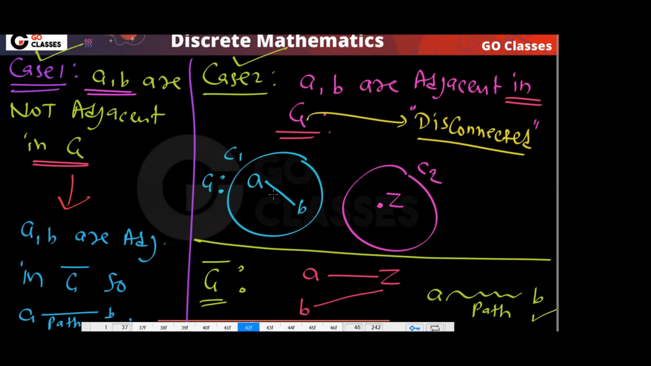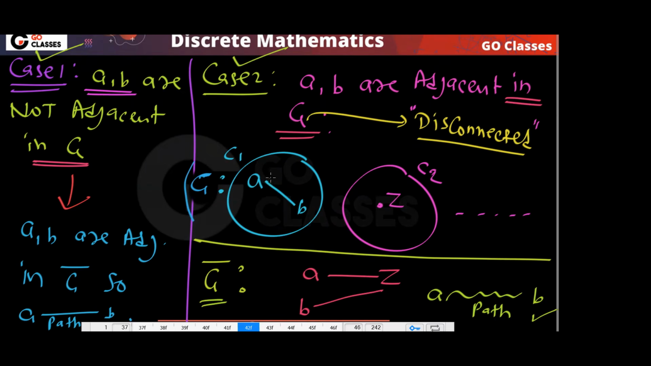It means they are in the same component. Yes or no? So A comma B are in the same component, and this graph G is disconnected. It means there is at least one more component. Now in this component, you take this vertex Z. Remember, this whole thing is happening in G. So what will happen in G bar?